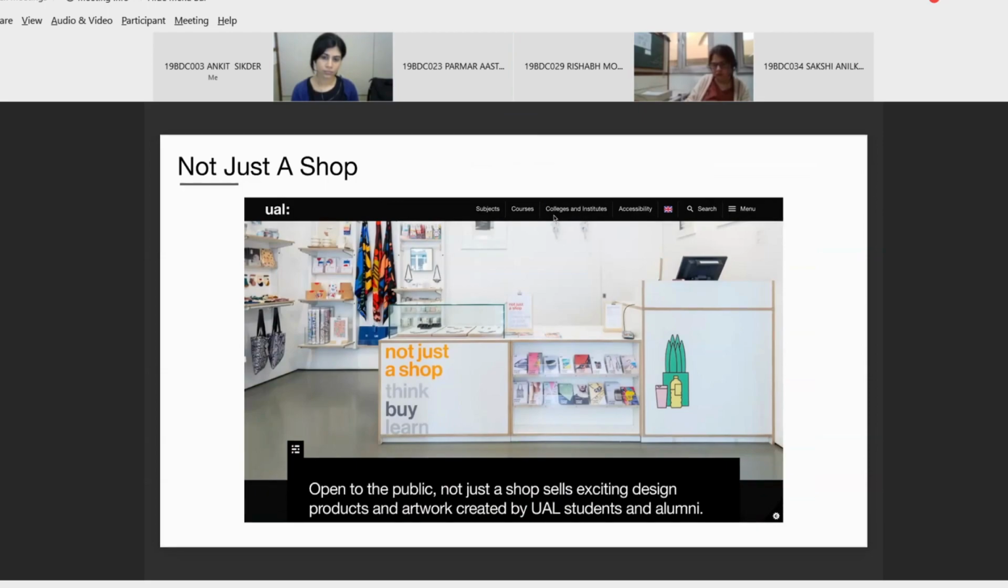And as not just a shop, as Rishabh mentioned, it is a store in 272 High Holborn, London. It is a place to discover unique home, fashion, giftware, and artwork done by UL students and alumni. Students and alumni from all UL colleges can submit their work to be considered for sale. Next.